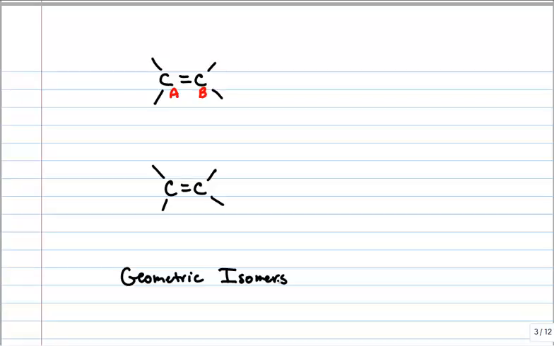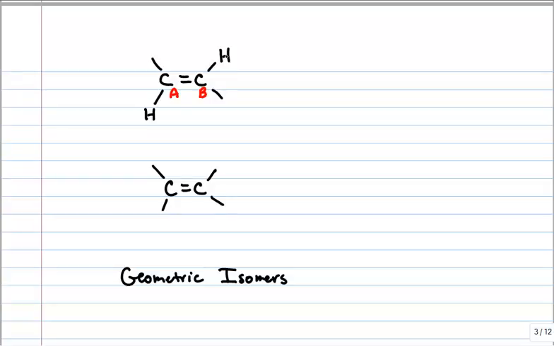So basically, what do you need to do this? Well, you need an atom or group on carbon A that's the same on carbon B. So typically, but not always, this will be like a hydrogen. So there's a hydrogen on carbon A and there's a hydrogen on carbon B. And then it doesn't really matter what the rest of the molecule is.